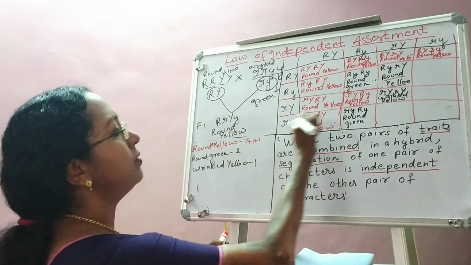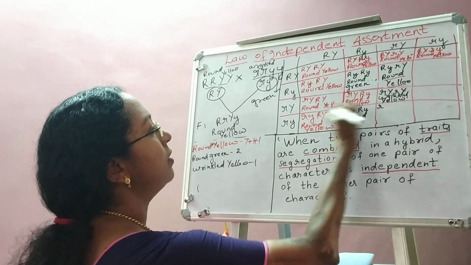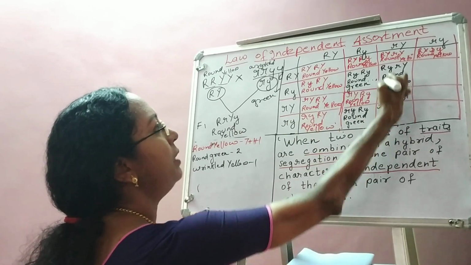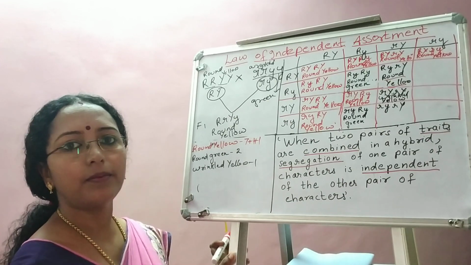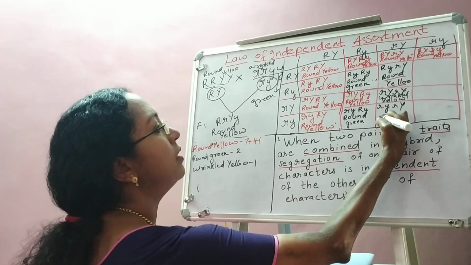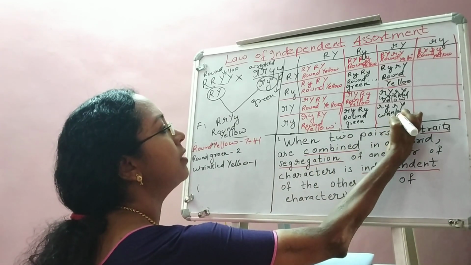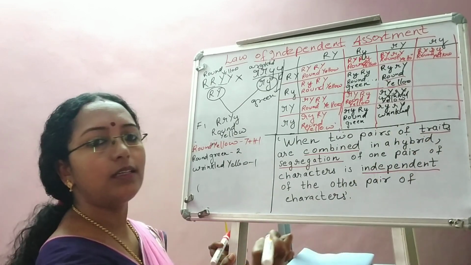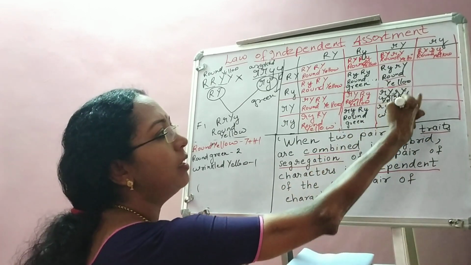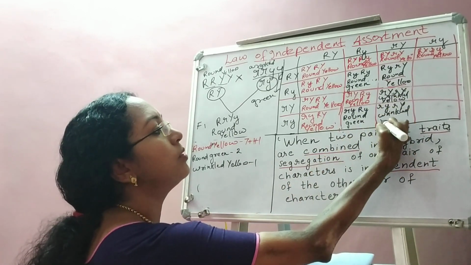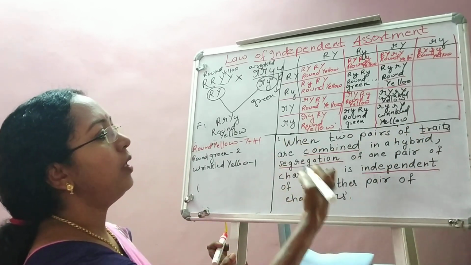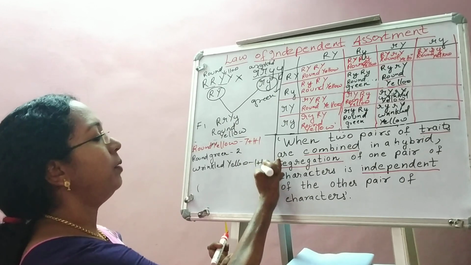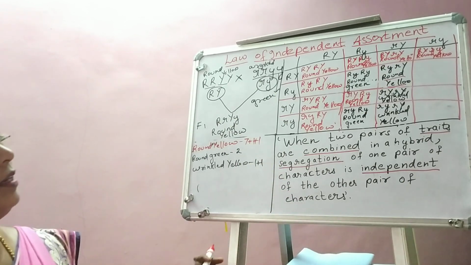Now next column also. Small r, small y, left gamete. Top gamete, small r, capital Y. So seed is again wrinkled. What about the color? Capital Y, so yellow. Wrinkled yellow. So again one more I got. Wrinkled yellow.